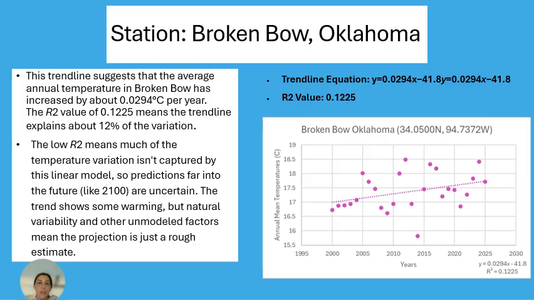By the year 2100, the model predicts an average annual temperature of about 19.94 degrees Celsius. This is roughly 2 to 3 degrees Celsius warmer than the temperature averages in the 2000s. Because the fit is only modest, most of the temperature's ups and downs aren't explained by trends, so the prediction for 2100 is uncertain. The model shows some warming, but large natural swings and other local factors may make this a rough estimate, not a precise forecast.